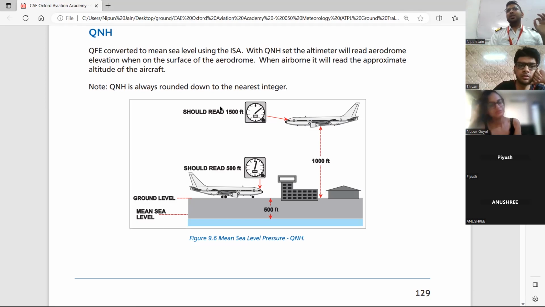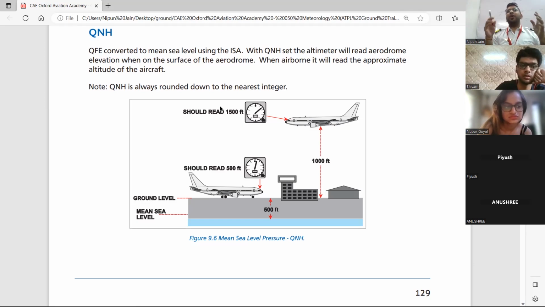ISA condition means International Standard Atmosphere. So, International Standard Atmosphere says always at mean sea level, the temperature is plus 15 degrees centigrade. That is your ISA. And always at mean sea level, the pressure is 1013.25. These two are the ISA conditions.